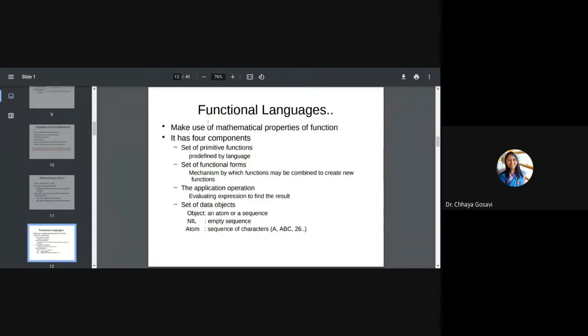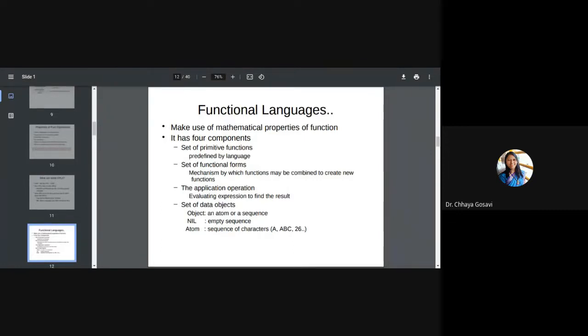Now we talked about history and what functional programming is, how it is different from the procedural paradigm, and that it is based on expressions, and we have seen the properties of expressions. Now let's start with an actual functional programming language: how to study a functional programming language.